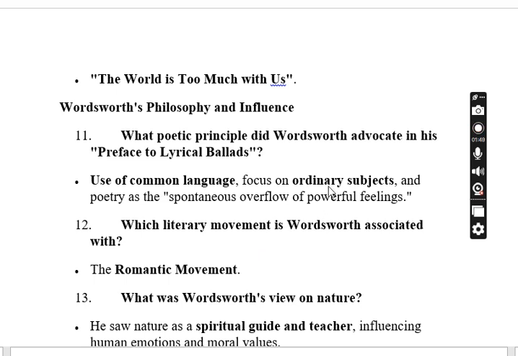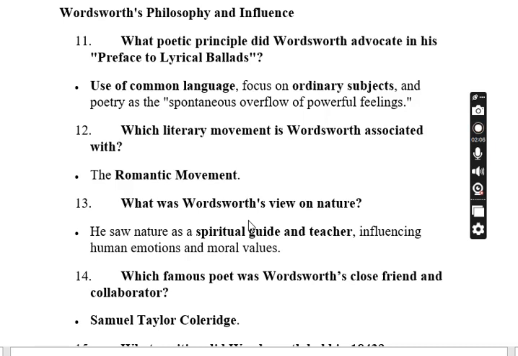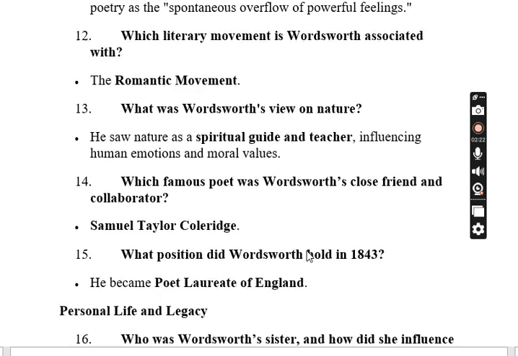Next, what poetic principle did Wordsworth advocate in his preface to Lyrical Ballads? Use of common language, focus on ordinary subjects, and poetry as the spontaneous overflow of powerful feelings. Which literary movement is Wordsworth associated with? The Romantic movement. Next, what was Wordsworth's view on nature? He saw nature as a spiritual guide and teacher, influencing human emotions and moral values.